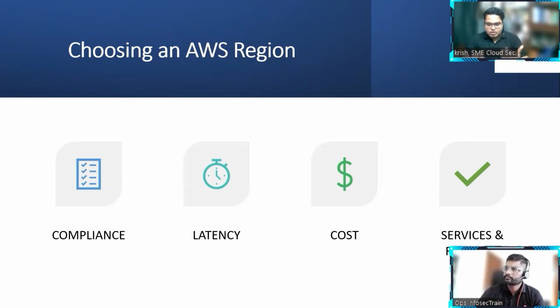Then more than cost, there is one more factor called governance, like what level of control we are offering. That is almost the same for all regions, but again, we verify all these things before we choose a particular region. Okay, that's great.